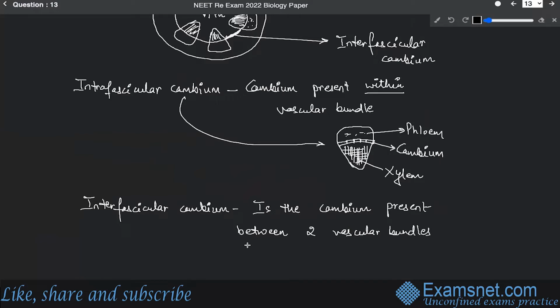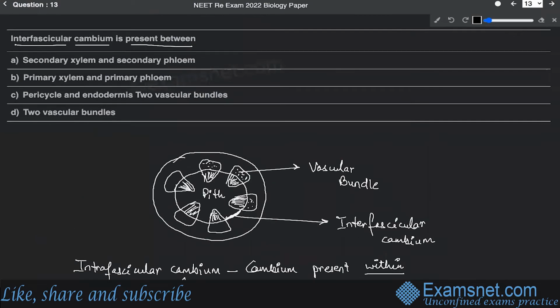So that is known as interfascicular cambium. All right. So you can see over here, it is present between two vascular bundles. This is a vascular bundle and this is a vascular bundle.